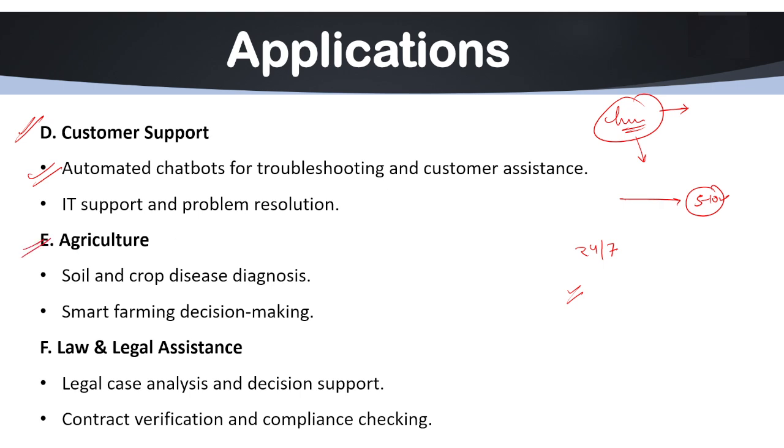Another application area is your agriculture. So basically students, expert systems assist in precision farming, crop disease detection, soil analysis to enhance agriculture productivity. So if you want soil and crop disease diagnosis, then definitely we have so many expert systems working in India as well these days. Clear? Like one example I would like to share with you is the Plantix app. It helps farmers diagnose plant diseases.